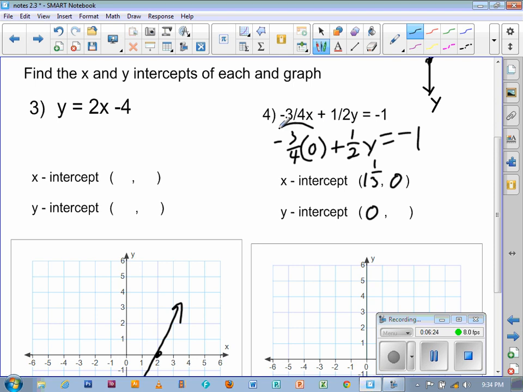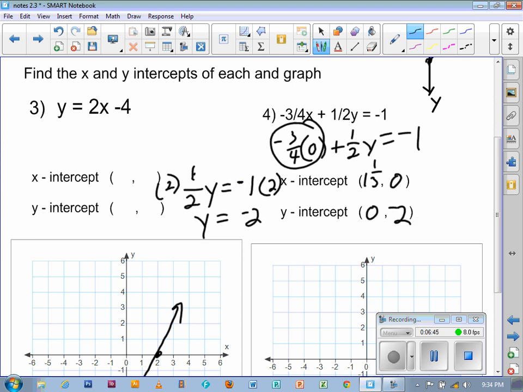Again, we know that this term just goes away. It's 0. So we're left with 1/2 y equals -1. And we multiply by 2. So y equals -2. That becomes your y-intercept.